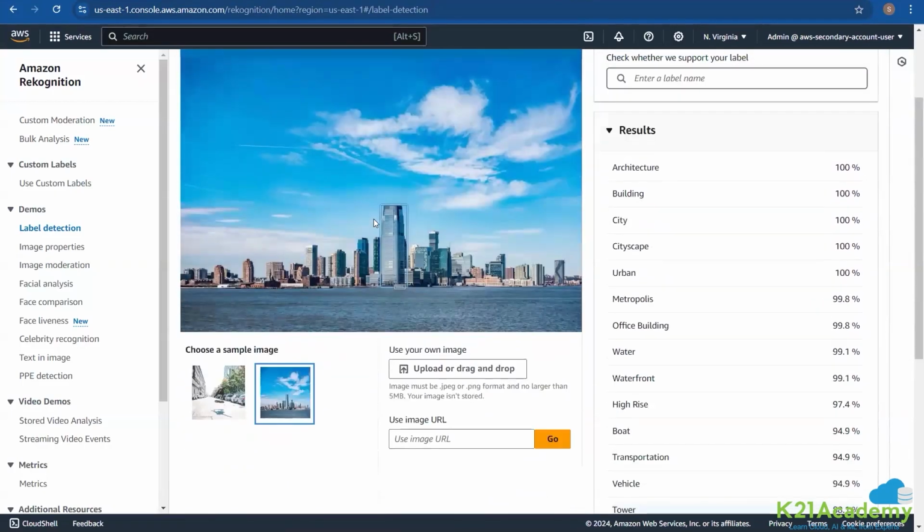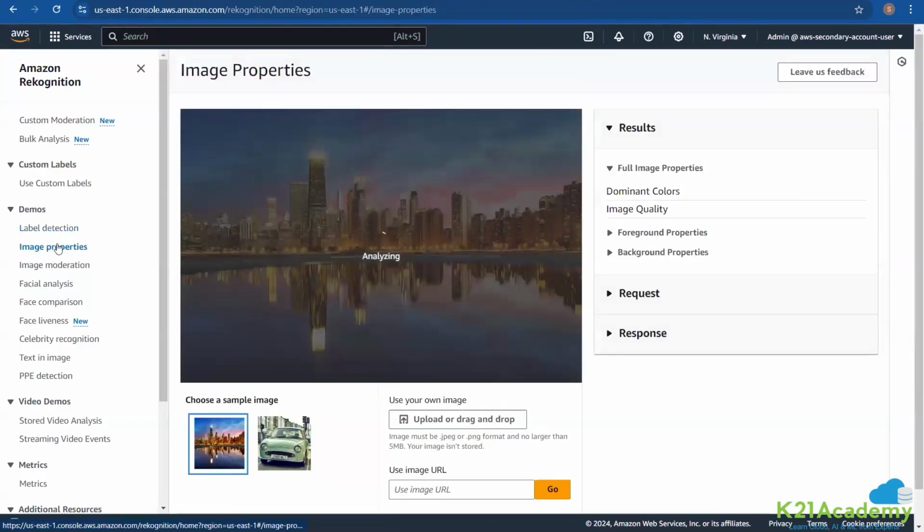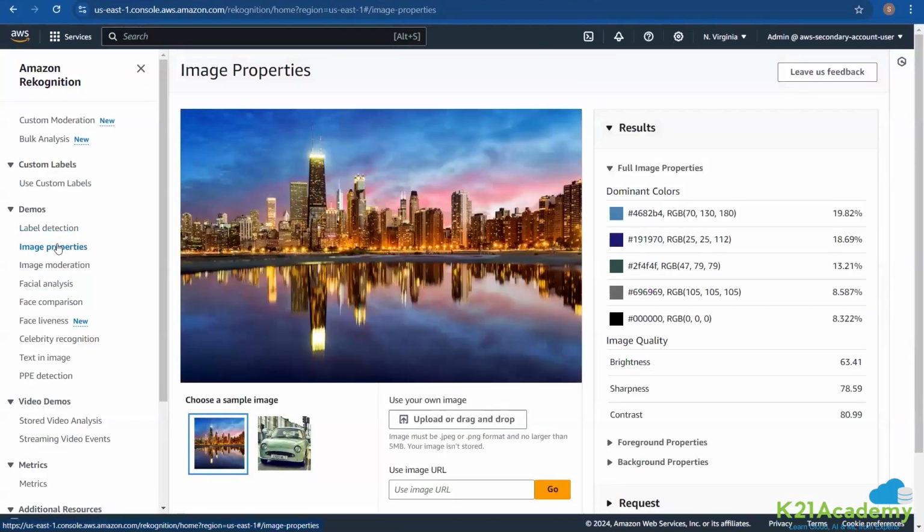Now, this is one of the features of Rekognition. Another thing we can do is figure out the image properties. So for example, if you put this image in, it can identify the properties of the image from a more technical standpoint. For example, you see the dominant colors present in this image, and it tells you with this much confidence that this is a dominant color. After that, this is the next dominant color. After that, this is another.